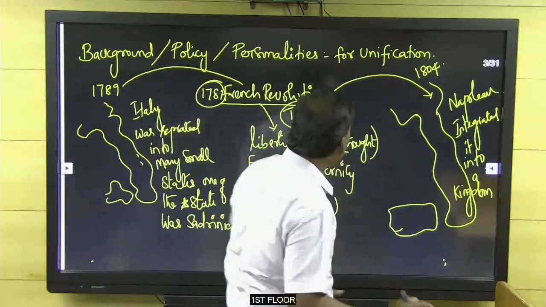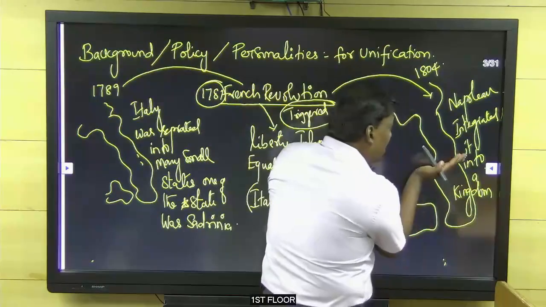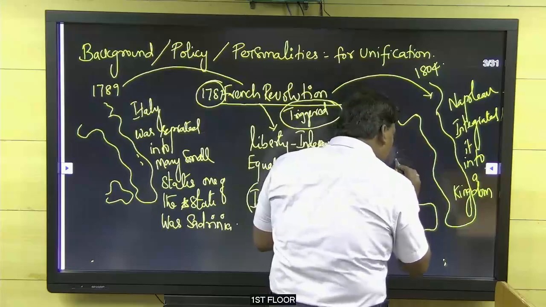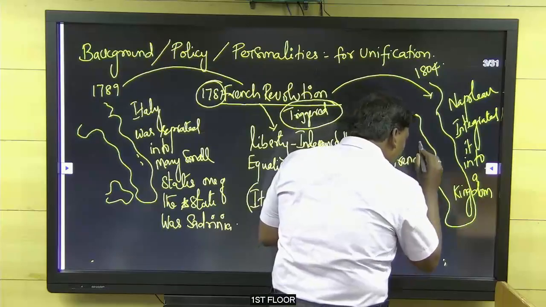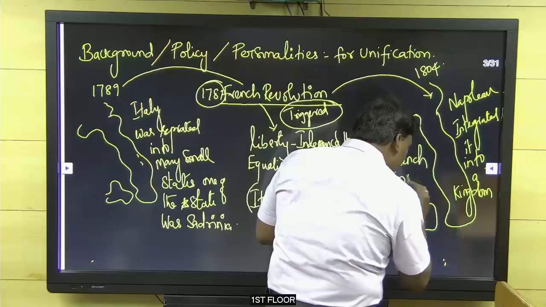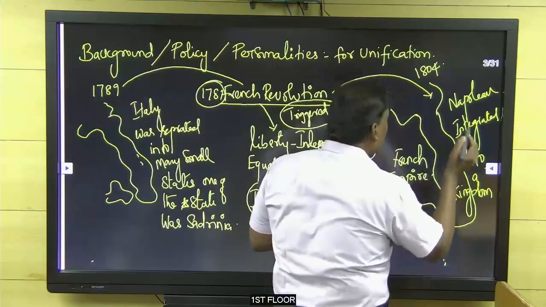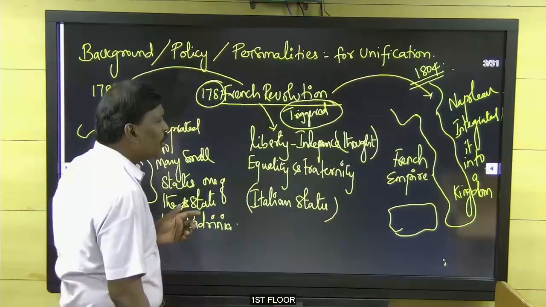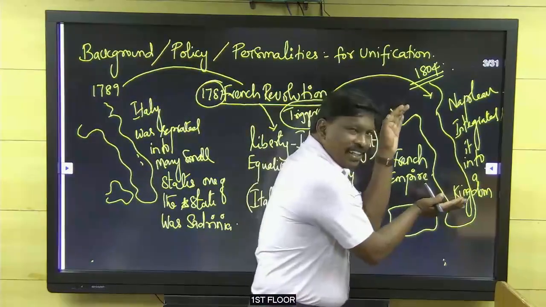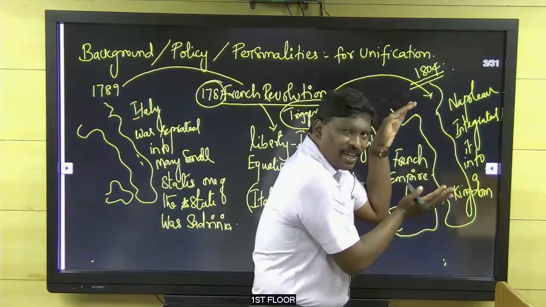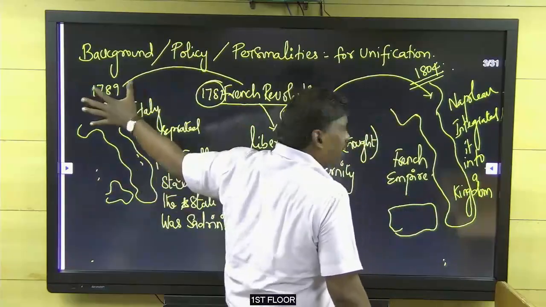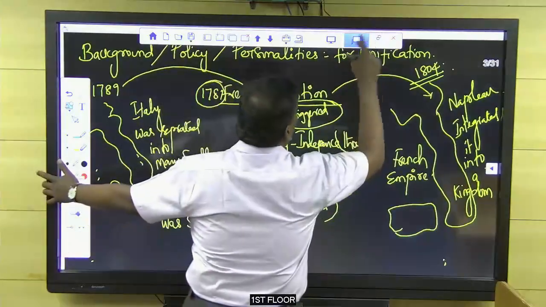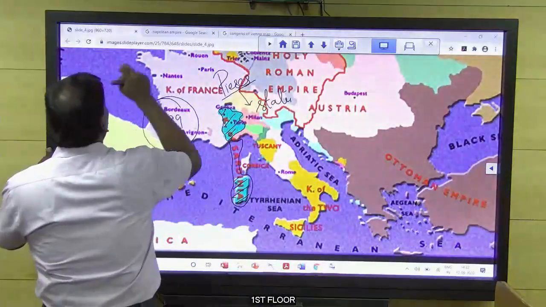Wait. So Napoleon integrated it into a kingdom and attached it with the French Empire. That is in 1804, 1805. So now it became a single territory, not like in 1789. Then you watch the map, you see the map, you will be able to understand it.